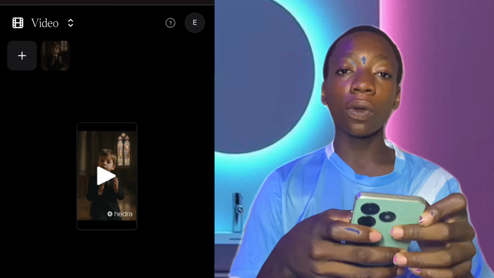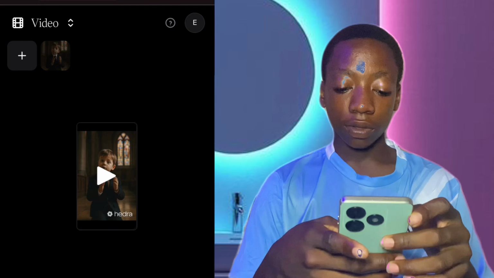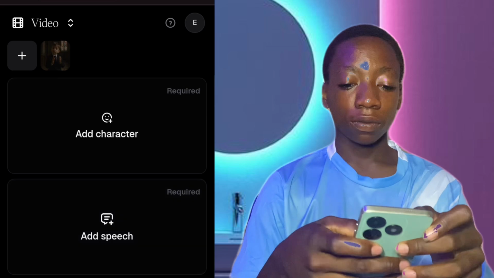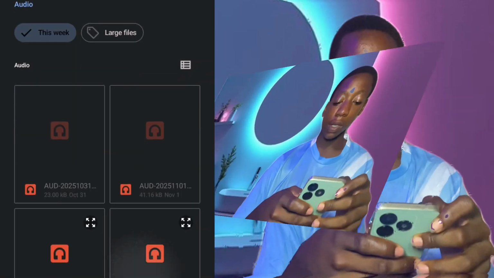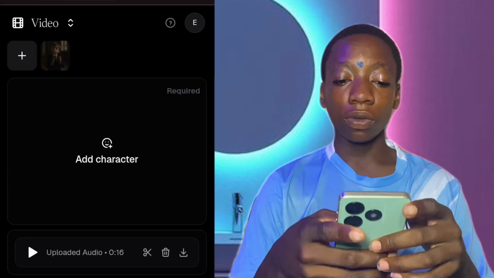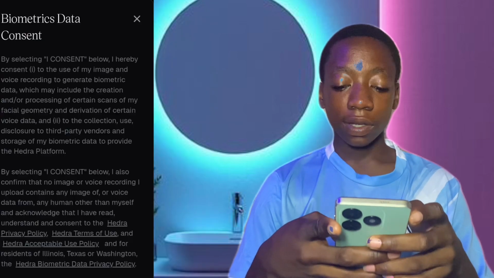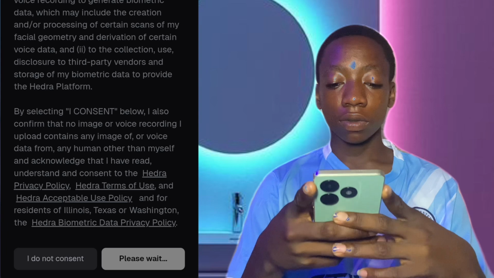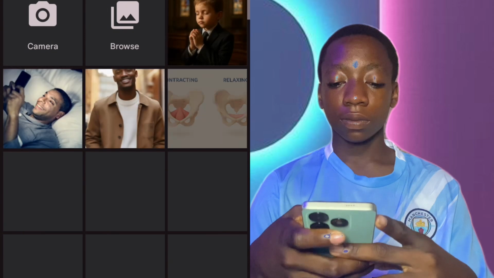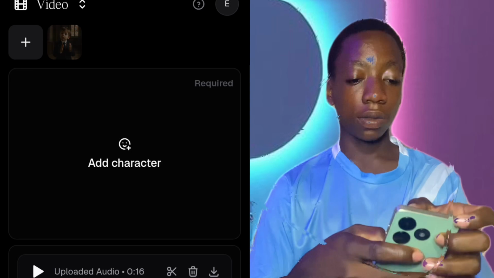What you now do is click to add that voice, to add the voiceover. Add speech, upload. You go to the media picker. You see it's a child voice, click on it. It has been added. So you go ahead and click on Add Character, Upload. Click on this one, click on Done. Click on I consent. You click on it again. Done. Click on it.